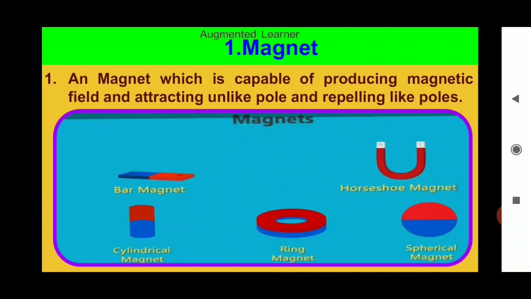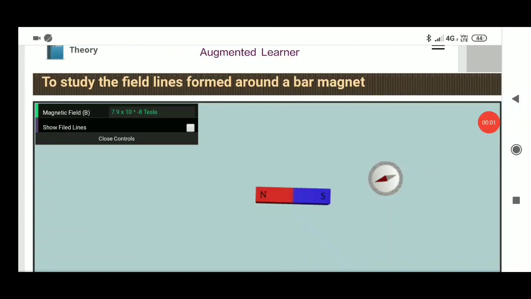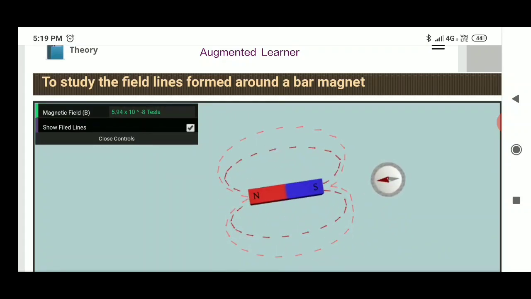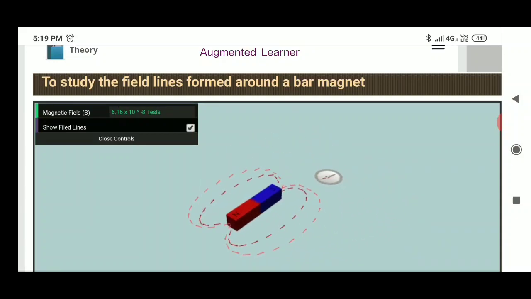In a picture we see a bar magnet, horseshoe magnet, cylindrical magnet, ring magnet, and spherical magnet. Here we see a bar magnet and compass. Now we show magnetic field lines around a bar magnet. We move the compass around it. It feels magnetic force like this.